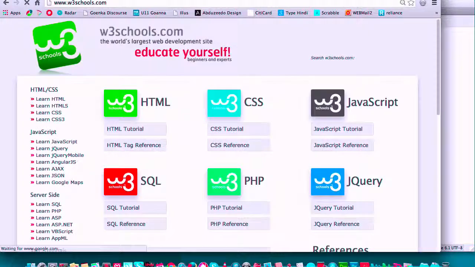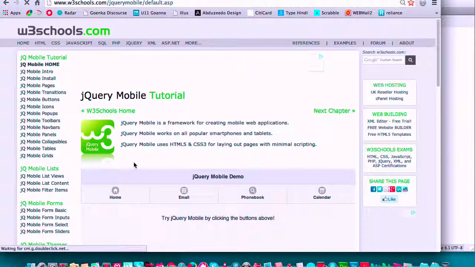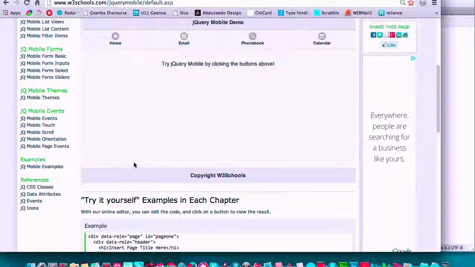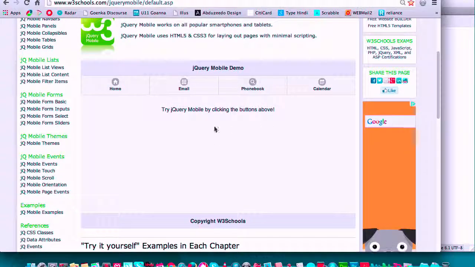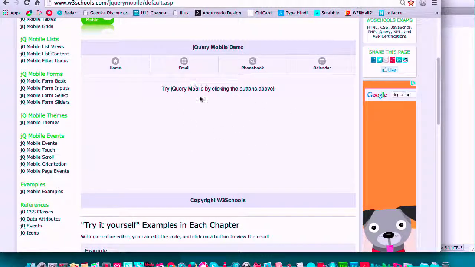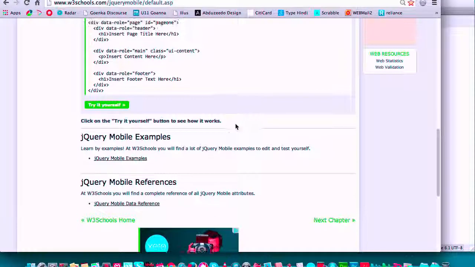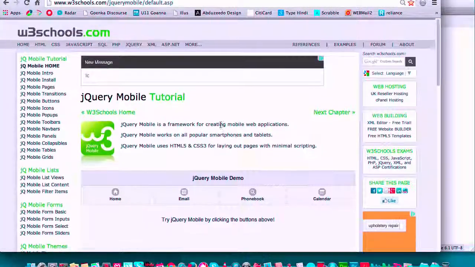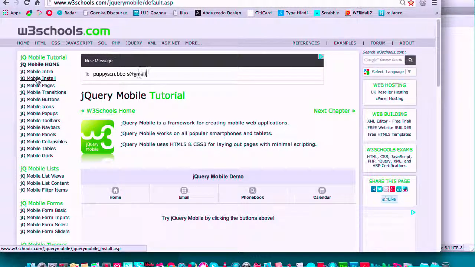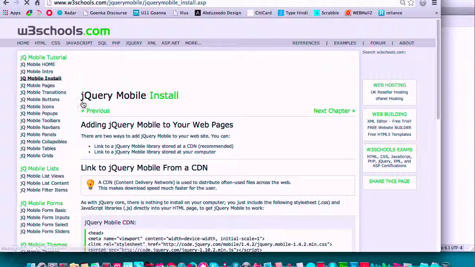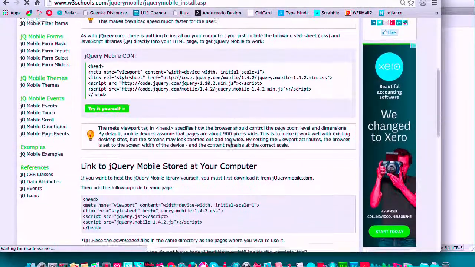So if you go to W3 Schools and you go to learn jQuery Mobile, you'll see it actually straight away gives you some kind of a template to create this kind of a panel. So you have a website with 4 buttons. But if you go to install, and really this is probably the first point of help that you should use. If you go to jQuery Mobile install, it gives you 2 ways of installing.